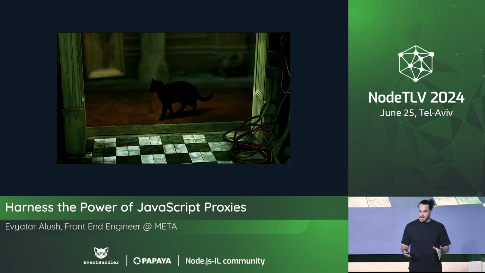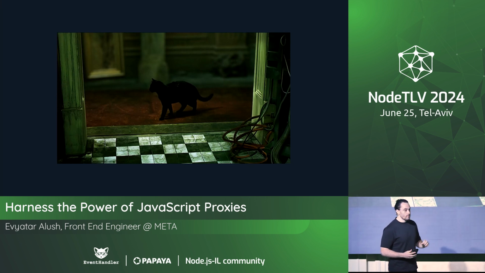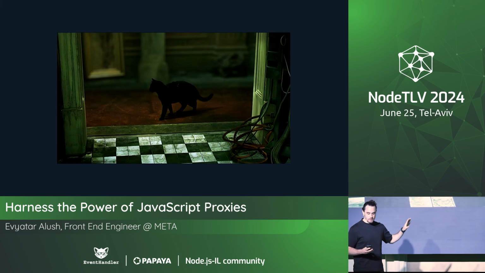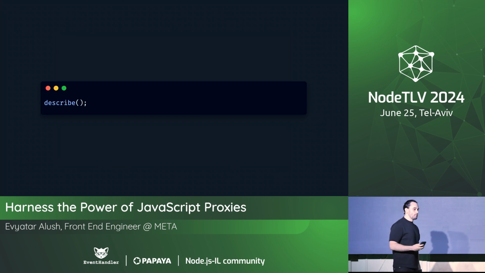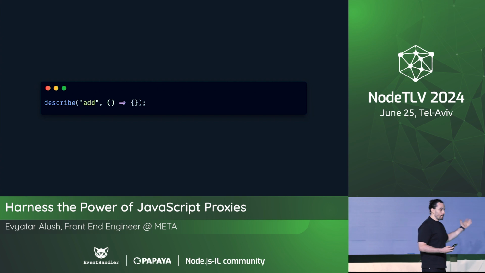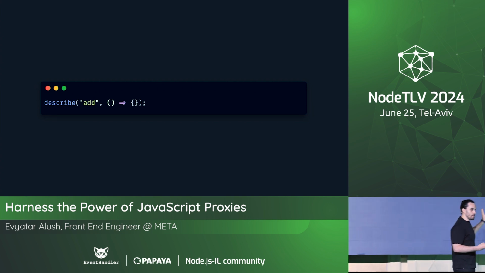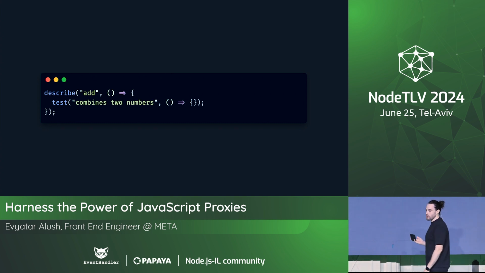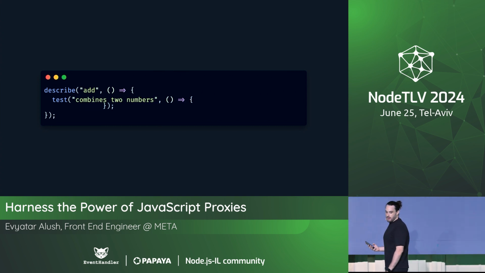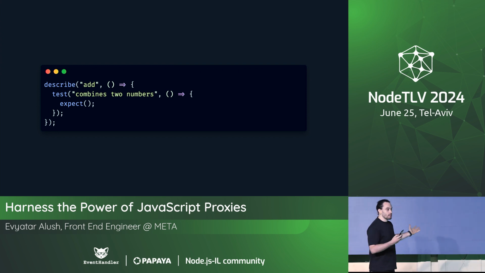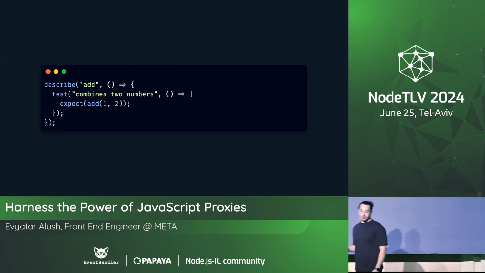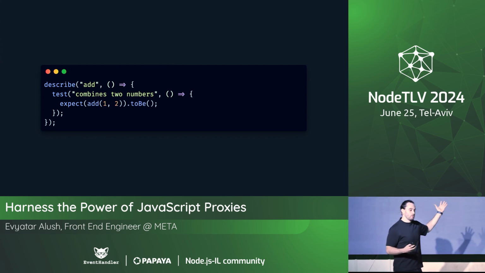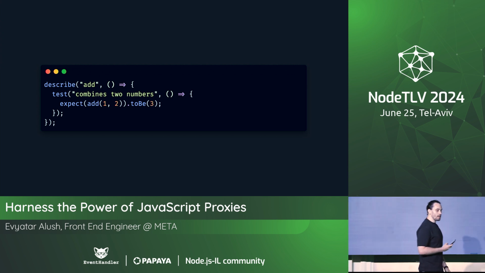And if you were here yesterday at the React Next conference, then you'll probably have a deja vu from the next slides, because it's going to be very similar, just for a brief moment. In a unit test, we have describe, and we can add the description for the function or the feature that we're checking, and then we can test the implementation. So we say, for example, we want to combine two numbers, and then we can expect or assert whatever it is that we want to be truthy. So, for example, in a calculator add example, we want to combine two numbers.